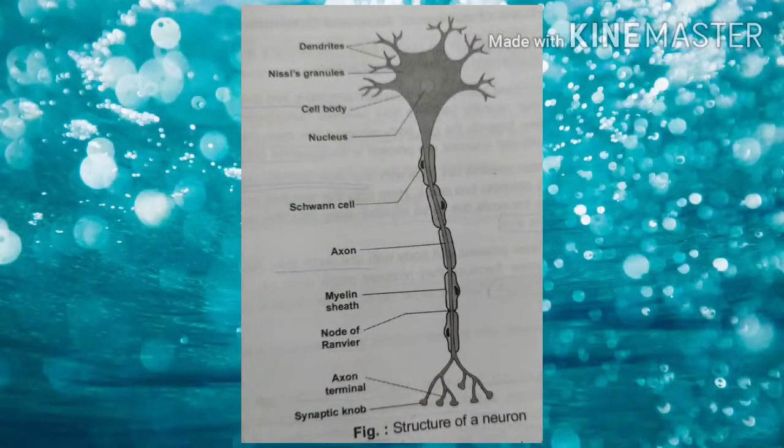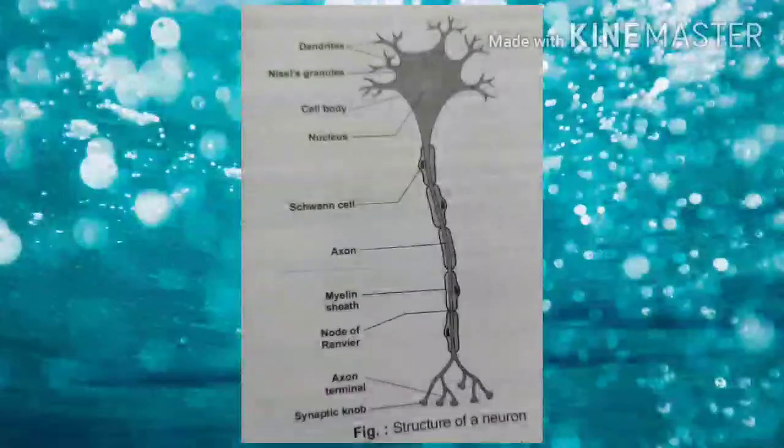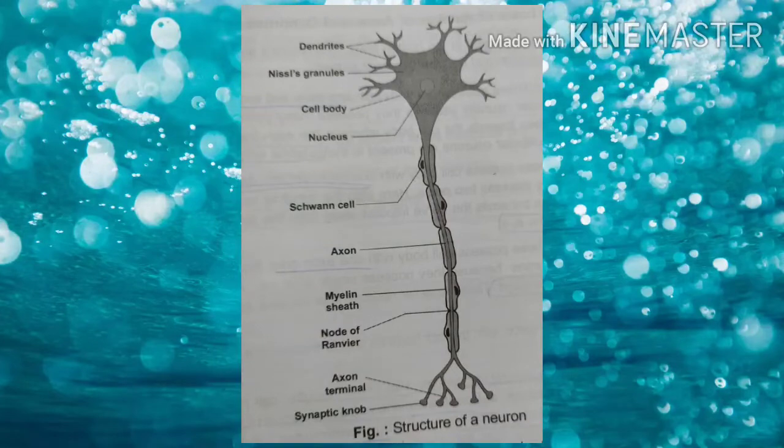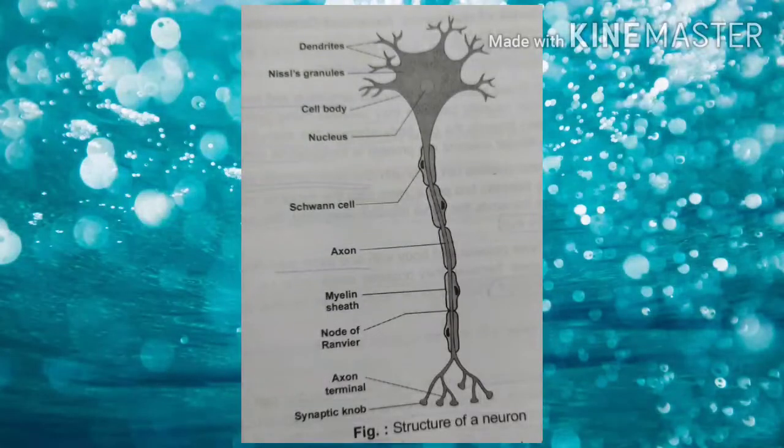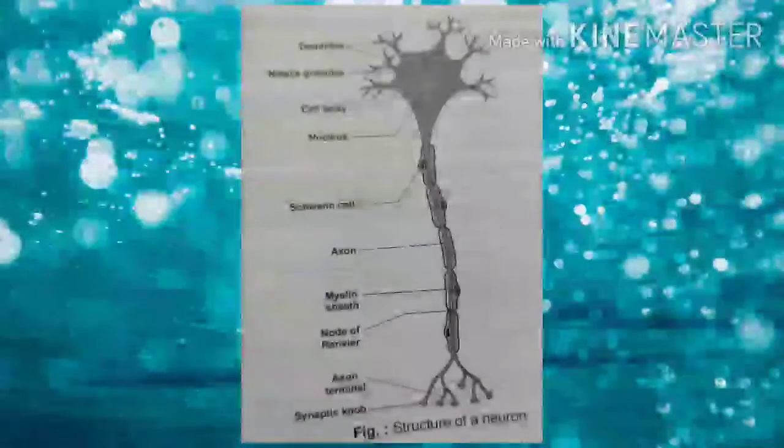Next is dendrites. From the cell body, short fibers arise. These short fibers which arise from the cell body are called the dendrites. Next, axon. The next major part of the neuron is the axon. The axon is also called a nerve fiber. The axon is a long fiber which arises from the cell body. Each neuron may have many dendrites but has only one long fiber like axon.